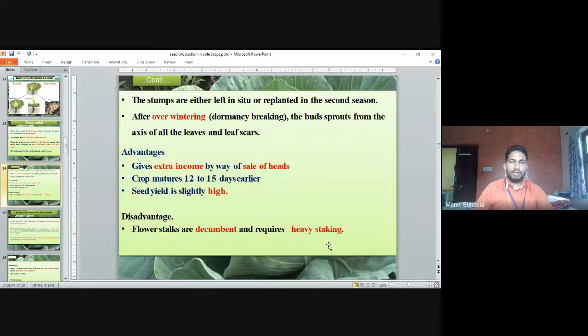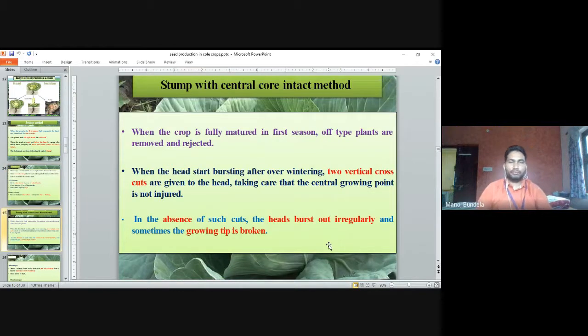Advantage: it gives extra income by way of sale of the head. The crop matures 12 to 15 days earlier compared to the other method, because the roots and the lower portion are already developed. Seed yield is slightly higher, giving more seed production compared to the other method. Disadvantage: flower stalks are decumbent and require heavy staking. That is the major disadvantage.